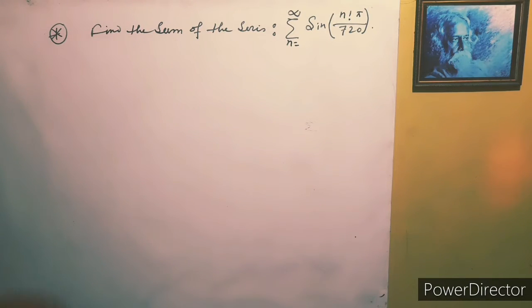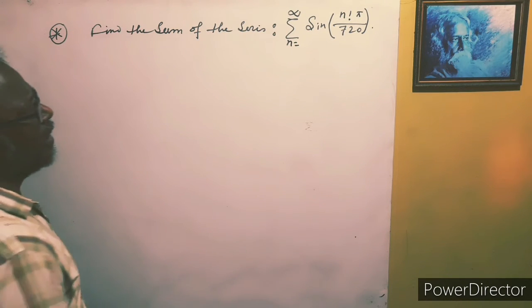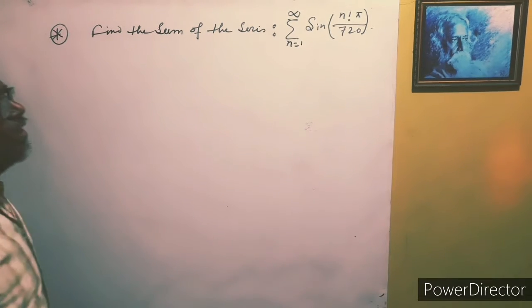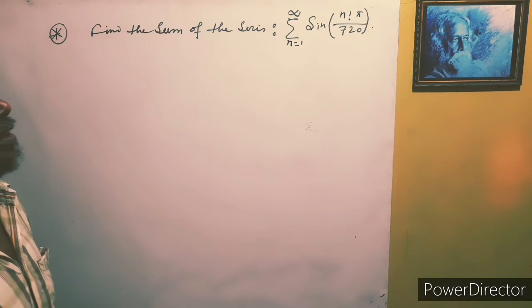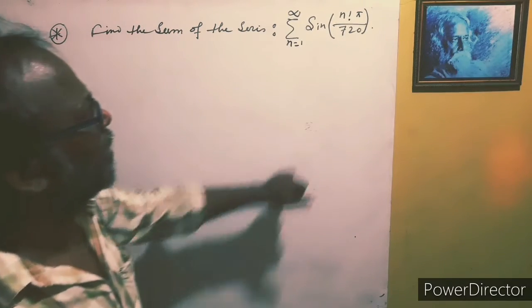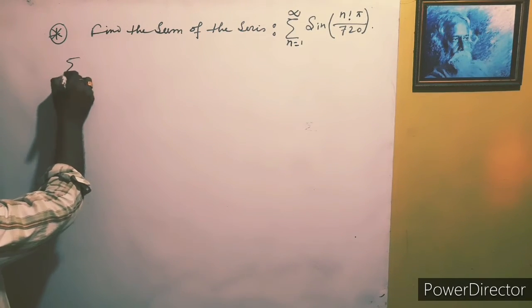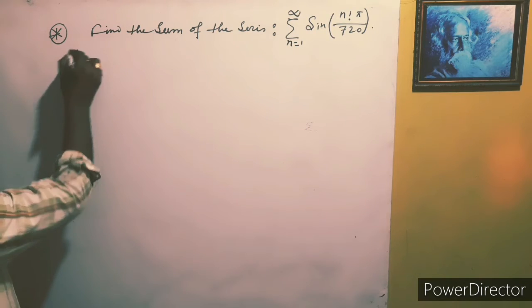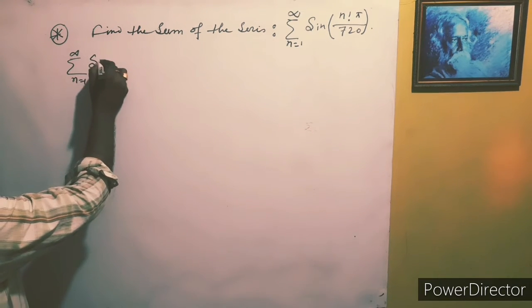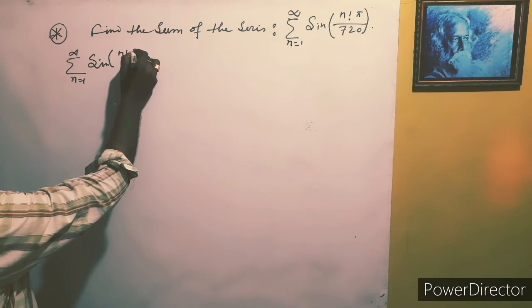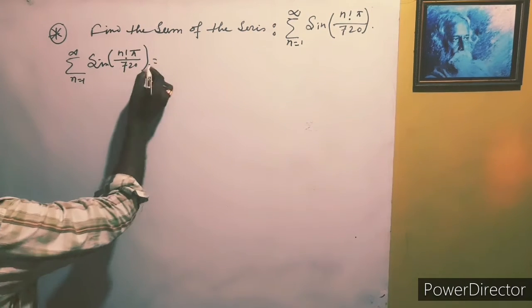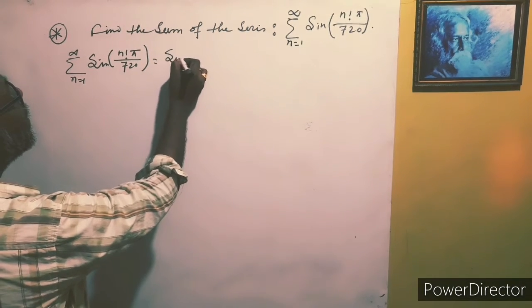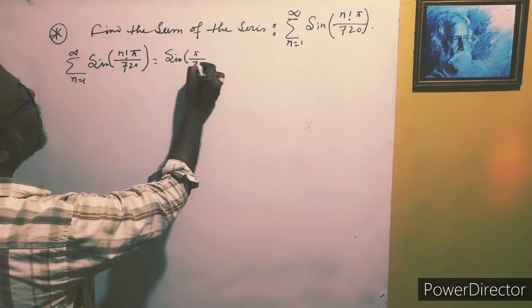Here is the sum of the series, n equal to 1 to infinity, sine of factorial n times pi, divided by 720. See the solution here. n equal to 1 to infinity, sine of factorial n times pi divided by 720. If we put 1, then we get sine pi by 720.